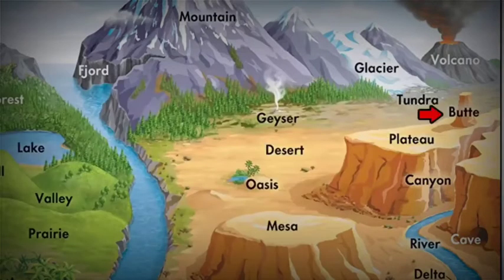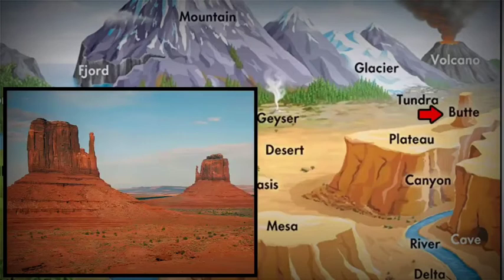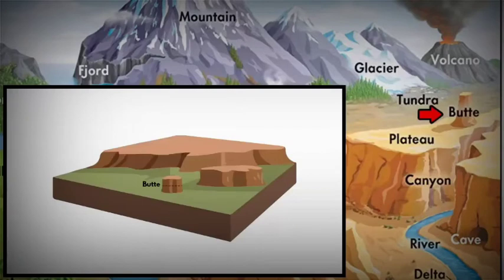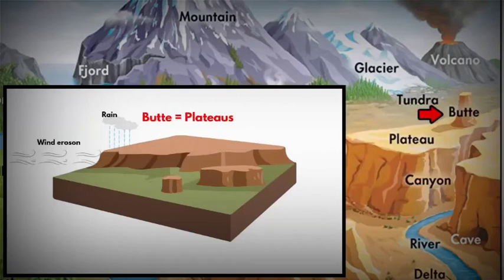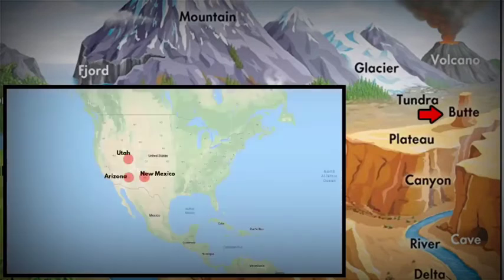The next one is butte. It is an isolated hill with sharp vertical sides and flat tops. Buttes are smaller in size compared to a plateau. If you see, buttes are also plateaus, but due to continuous erosion by water, rain and wind, they have turned into tall, flat-topped landforms. Continuous flow of streams and wind activity cuts a plateau in such a way that from a plateau it turns into a butte. They basically look like a tower, and they are created by erosion and weathering. Buttes are found in Mexico and the southwestern side of the United States.